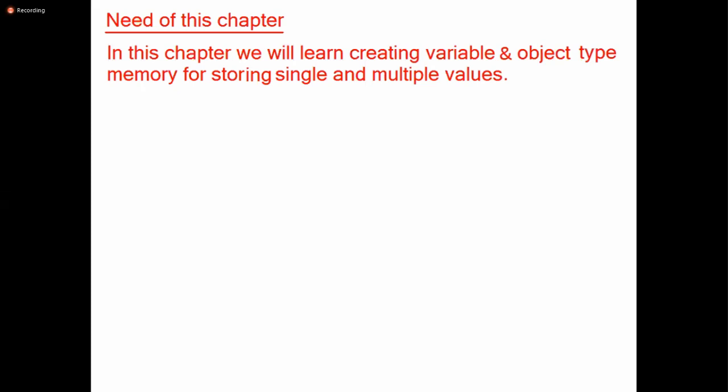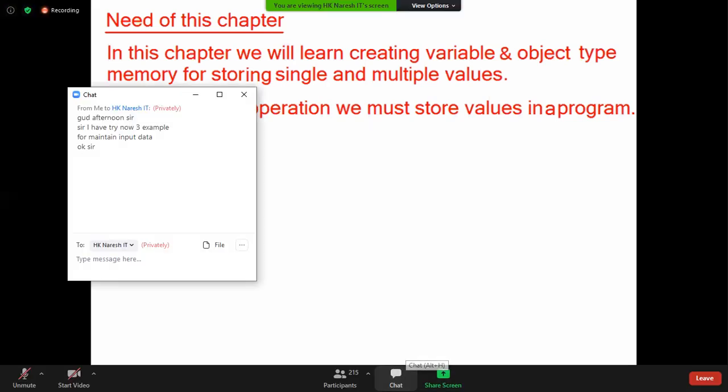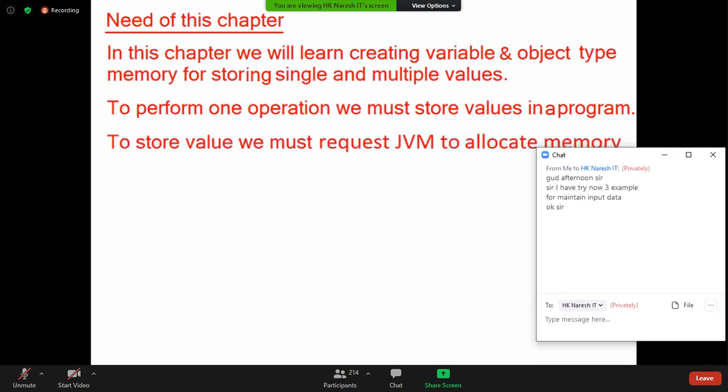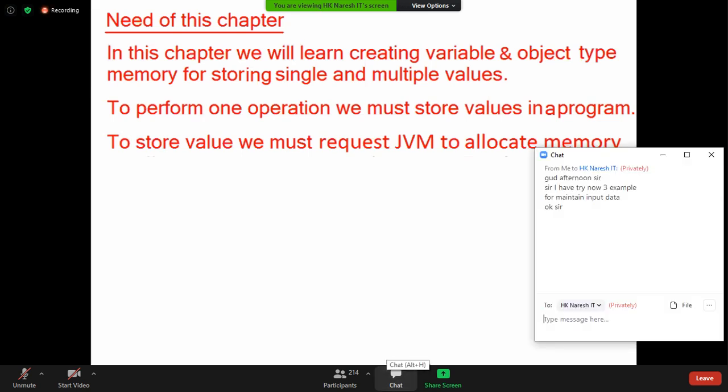Next, to perform one operation we must store values in a program. Then tell me, who will allocate memory? To store a value, we must request the JVM to allocate memory. To store a value, we need memory, and that memory is created by whom? JVM. So the JVM is responsible for allocating memory.